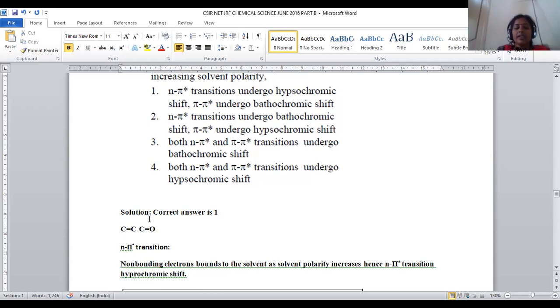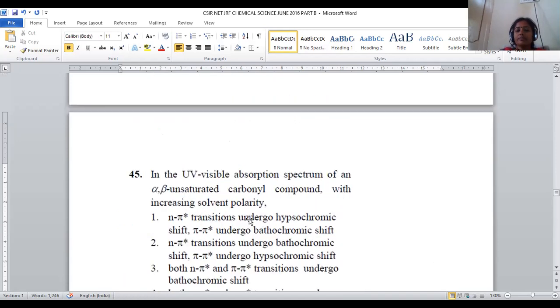This oxygen, being a heteroatom associated with two lone pairs of electrons, has non-bonding electrons, and the oxygen will participate in the transition, so that n to pi star transition is also possible. Pi to pi star and n to pi star are both possible for carbonyl, right?